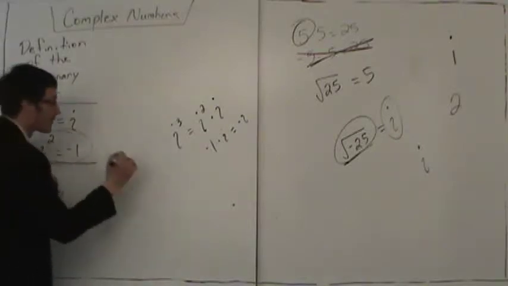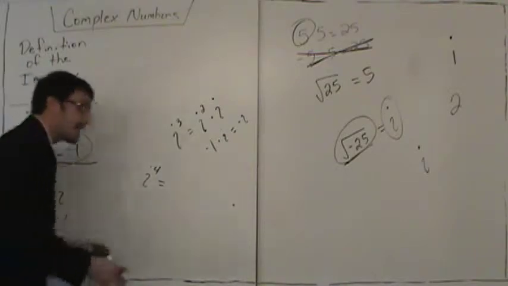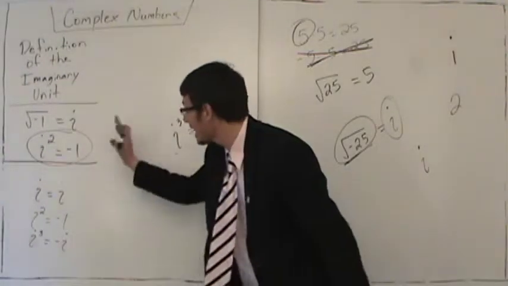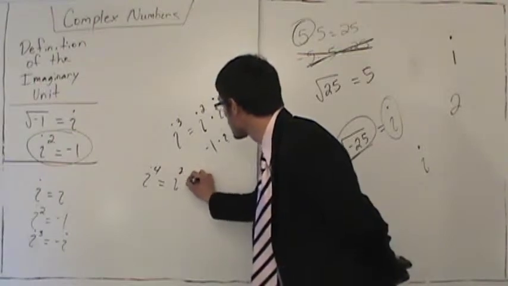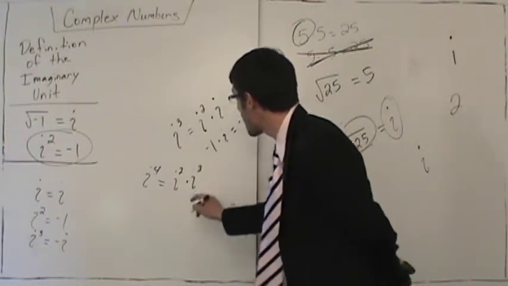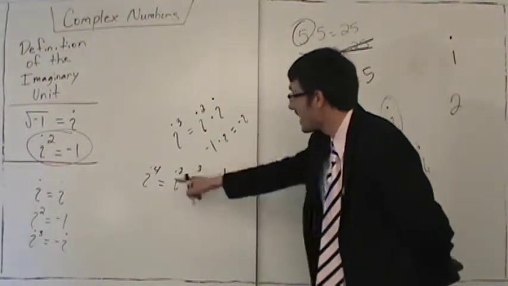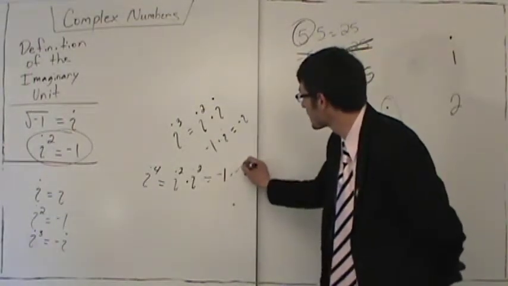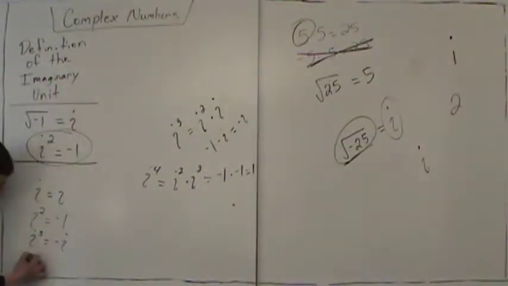Now watch this. He says, I wonder what i to the fourth is. Pick any 2, any 3, however you want to do this, it does not matter. i to the fourth is i squared multiplied by i squared. Remember, we add the exponents. i squared is negative 1, so negative 1 times negative 1, which is 1. Interesting. So he says that i to the fourth is 1.